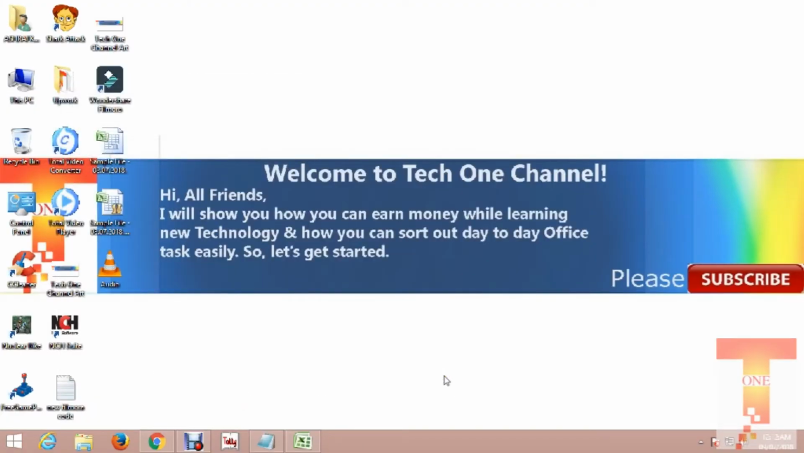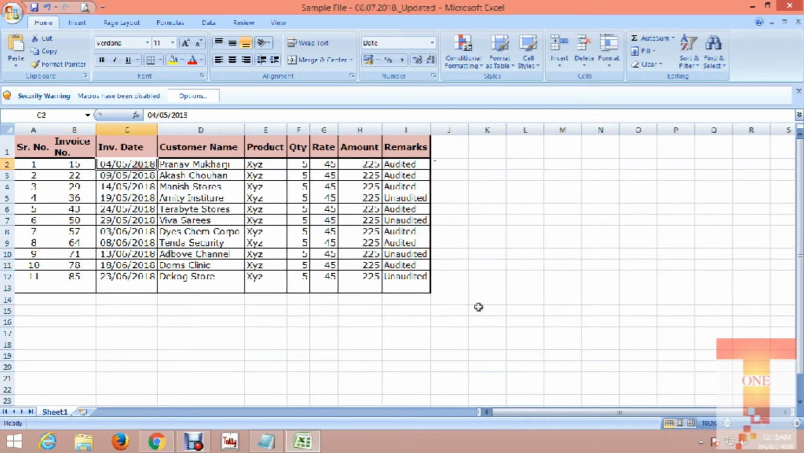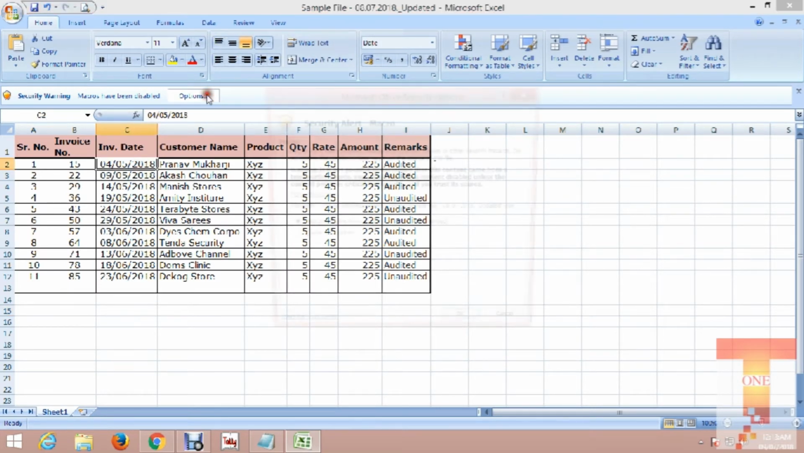Hi YouTube family, welcome to the desktop. So today I will be showing you how you can save the data that you work on in Excel, without losing any data, if you close the file by mistake or the file gets crashed. So I'll be showing you one simple file. This is the first simple file I created. So let's see.